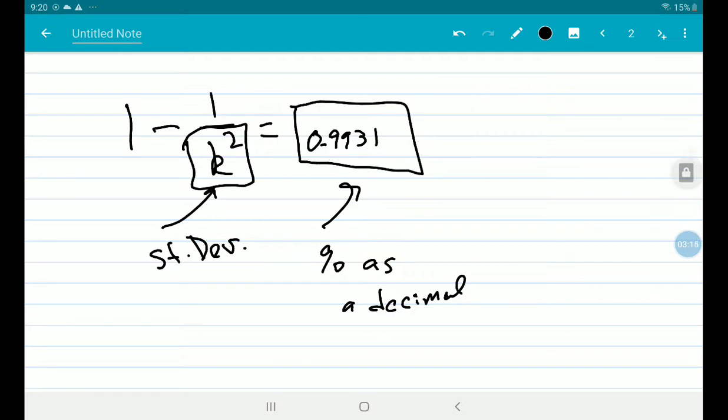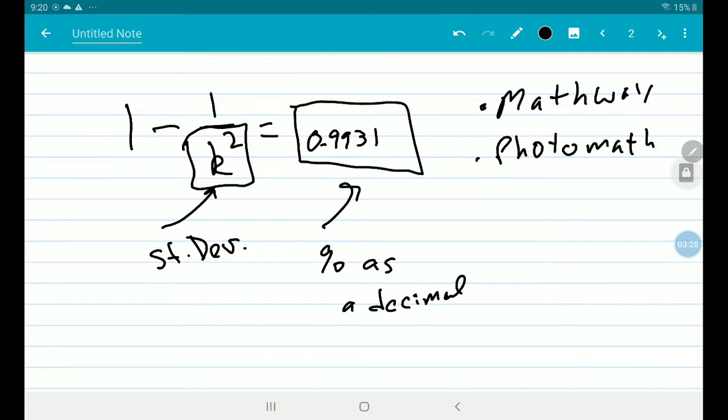We have things like Mathway, Photomath. I know about these things, they're not a secret. We have things like, what's the other one? Wolfram Alpha. All of these websites can solve this equation for k, but we can also do it by hand.